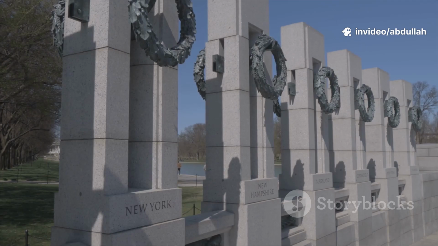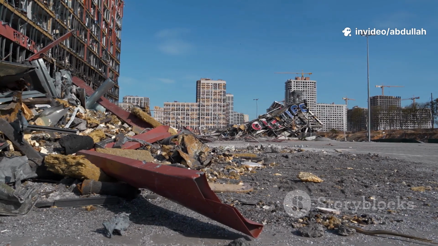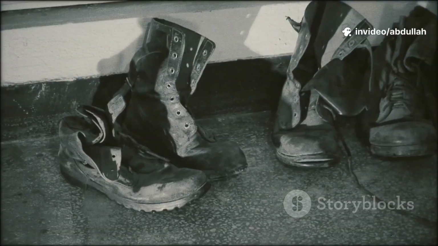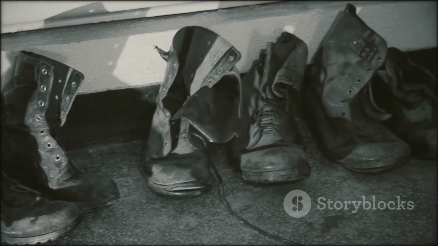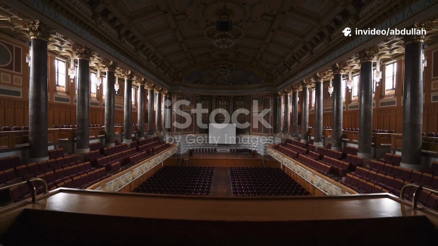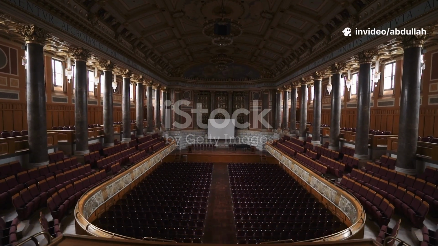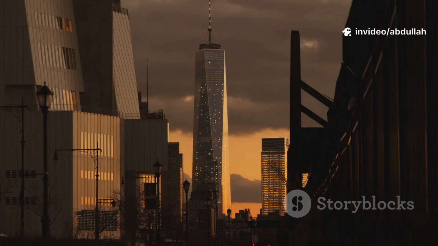8. Human cost and aftermath. Around 85 million people died, the largest toll in history. The Holocaust: Nazi Germany murdered 6 million Jews and millions of others, Roma, disabled, political prisoners. Europe and Asia were devastated. The United Nations, UN, was created in 1945 to prevent future wars. The world split into two superpowers, USA versus Soviet Union.